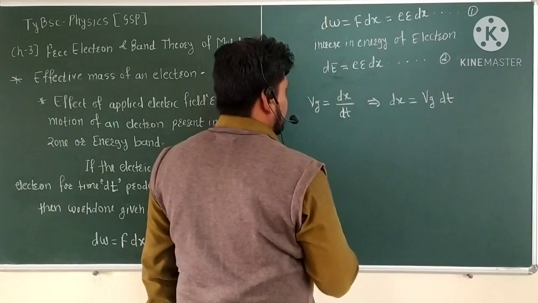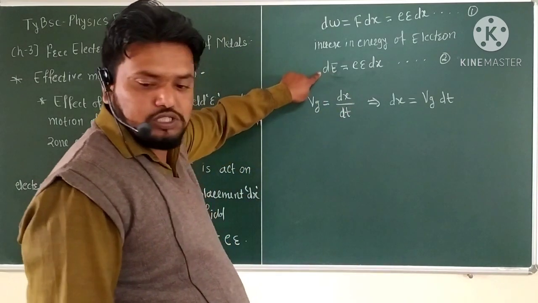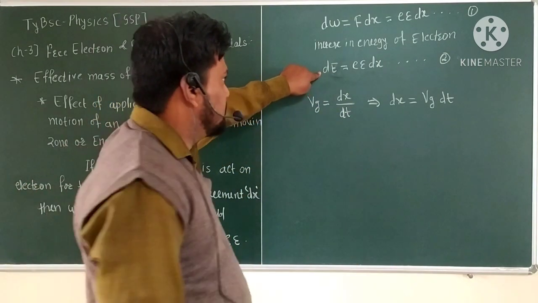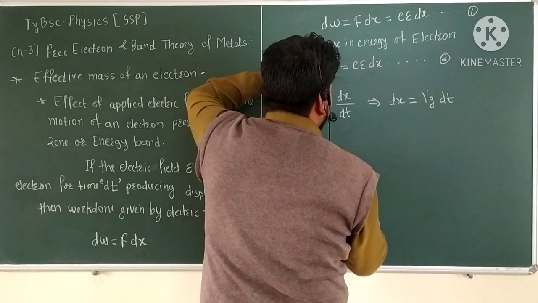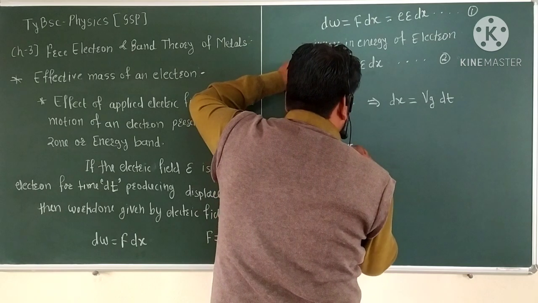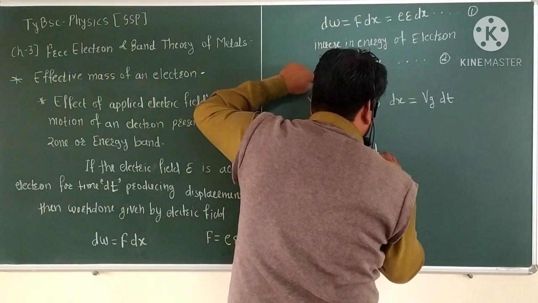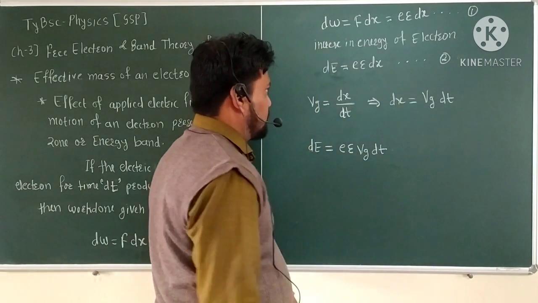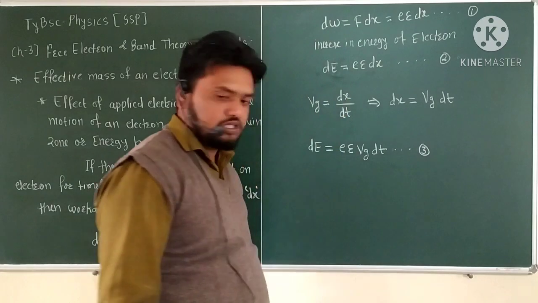Writing this dx value in the dE equation, we get dE is equal to e epsilon into Vg into dt. This is equation number 3.